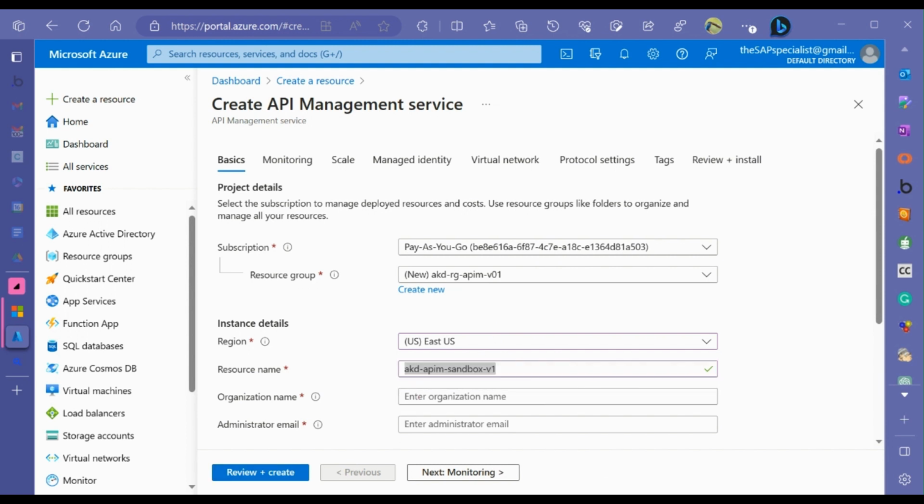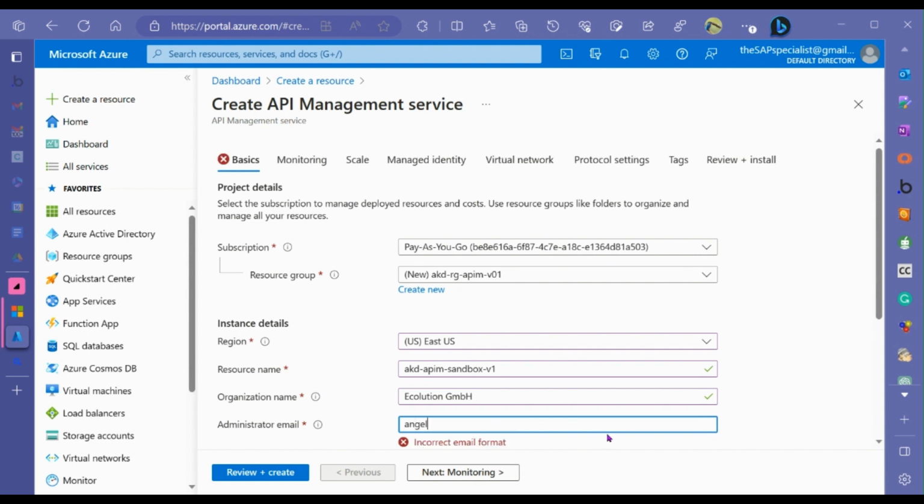What I like to do, folks, is I have a little thing called the notepad. I also use Paint quite often. It's quite good. So I like to put these things in here, but that's what we're going to go with for now. So let's just see how this works out. Enter the organizational name. So I'm going to say Evolution. You just make this stuff up. Doesn't matter. Administrator email. Well, that's kind of important. So I'm going to put my favorite.